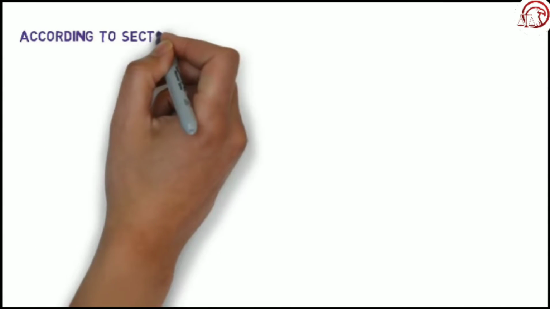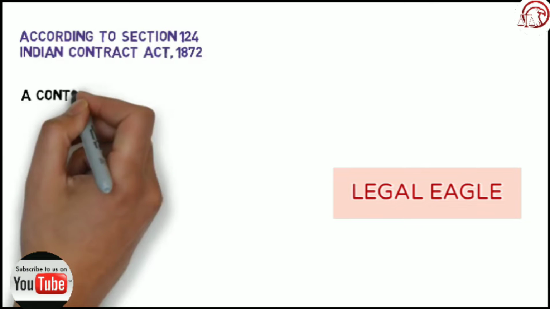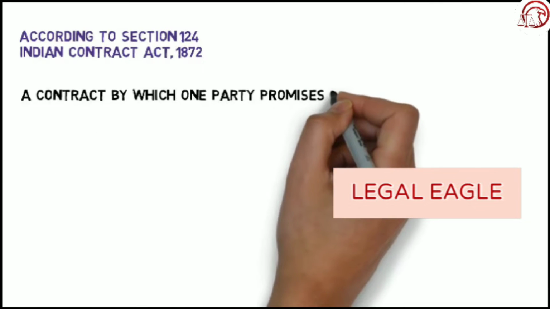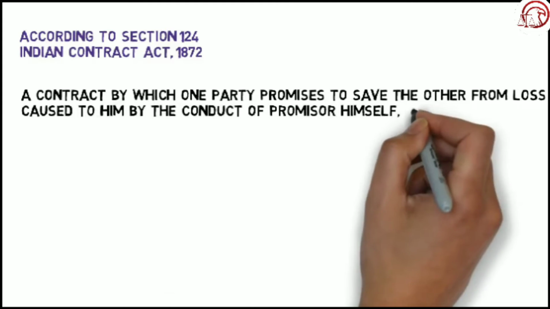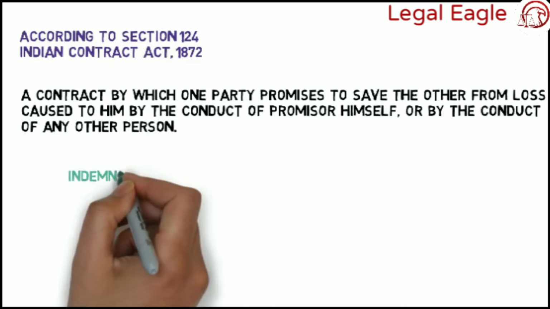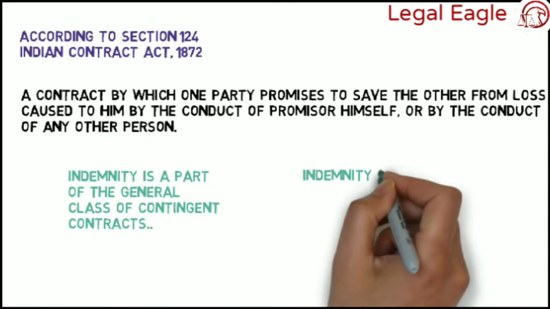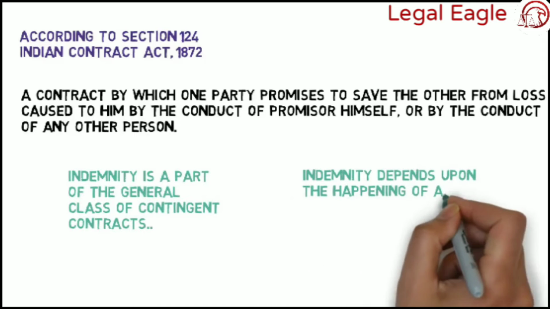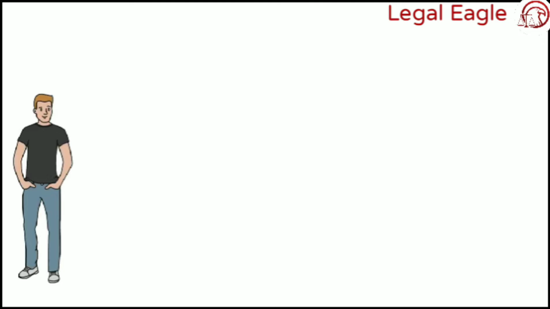According to Section 124 of the Indian Contract Act 1872, an indemnity contract is a contract by which one party promises to save the other from loss caused to him by the conduct of the promisor himself or by the conduct of any other person. Indemnity is a part of the general class of contingent contracts because indemnity depends upon the happening of an anticipated loss. Now let's take an example.